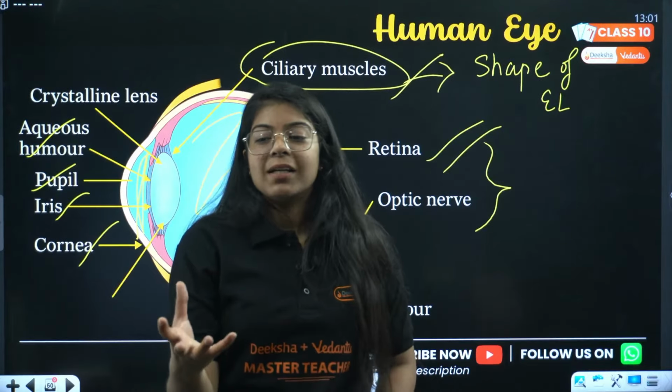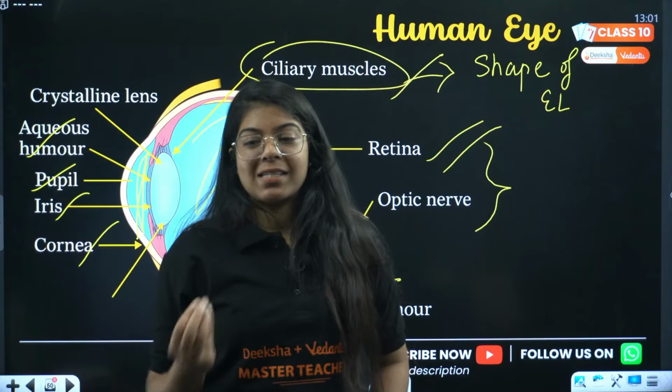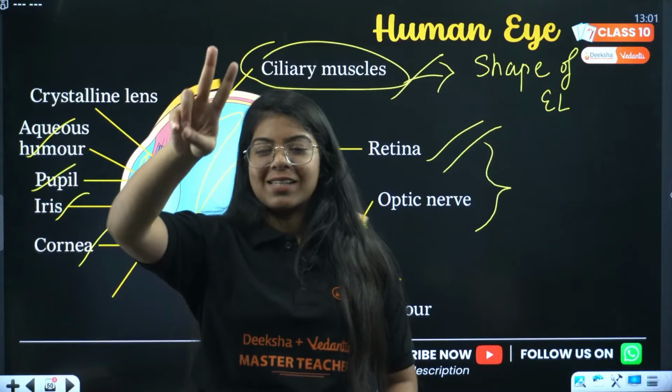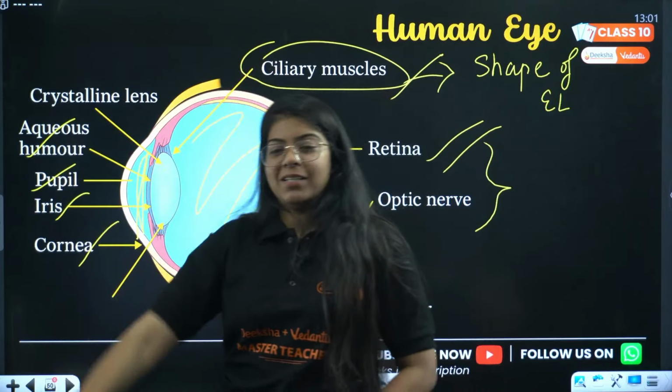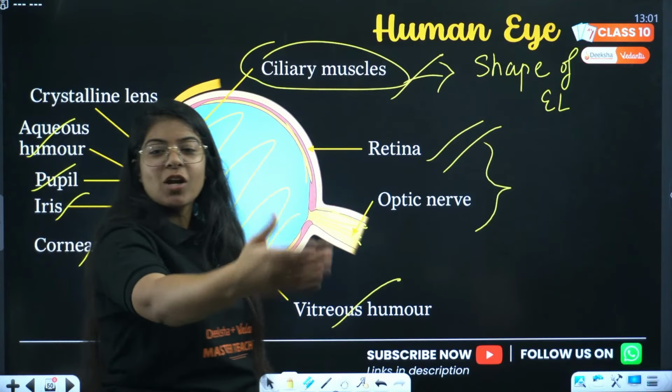And one of the most important parts, almost all the parts of the human eye are important, but the most important part of the human eye is what? It is my crystalline lens. Which lens is this? Concave lens or convex lens?